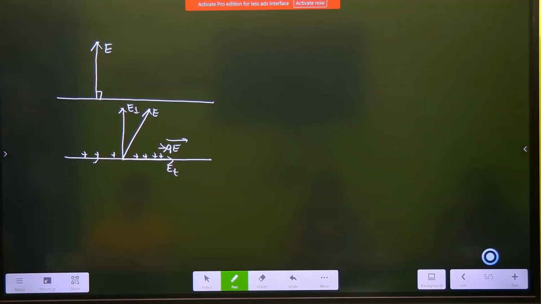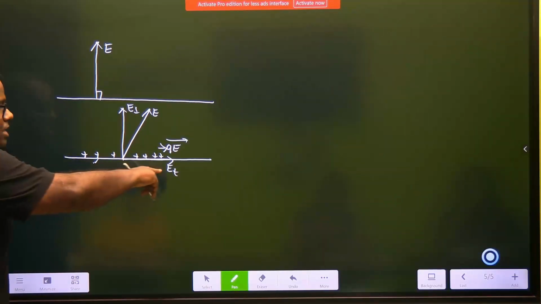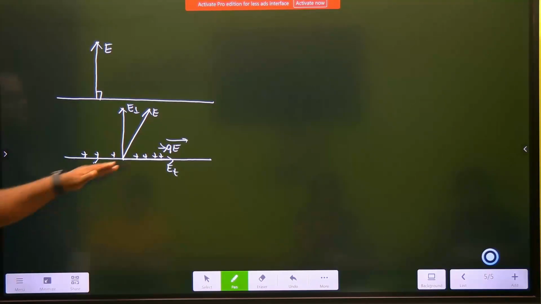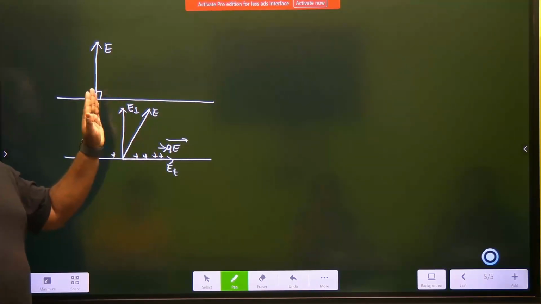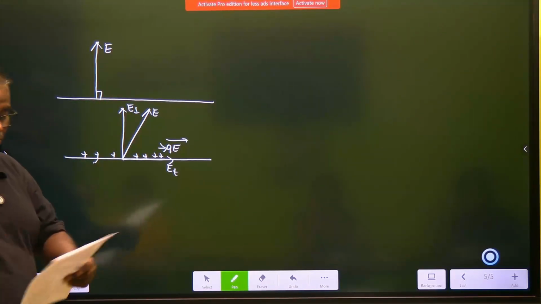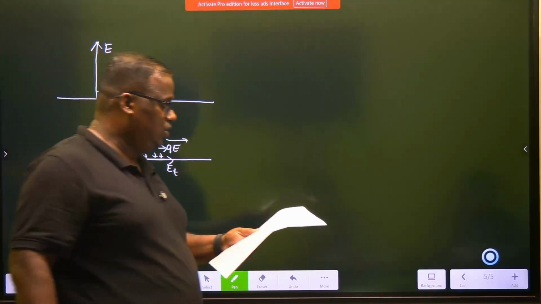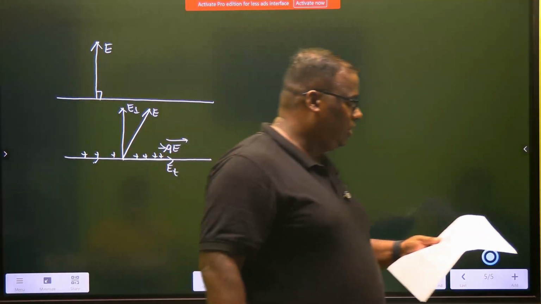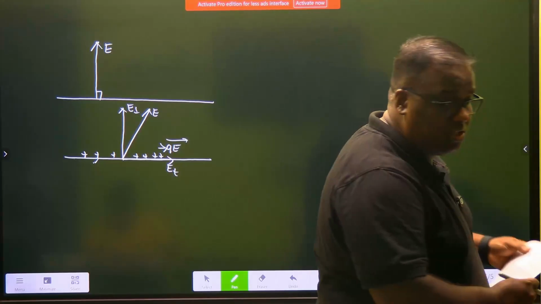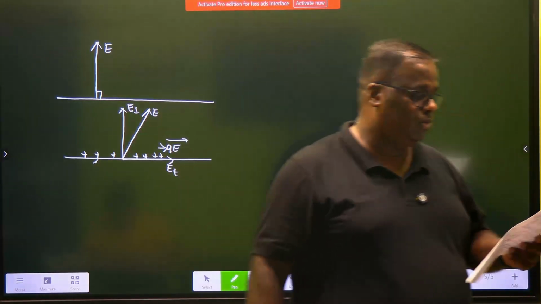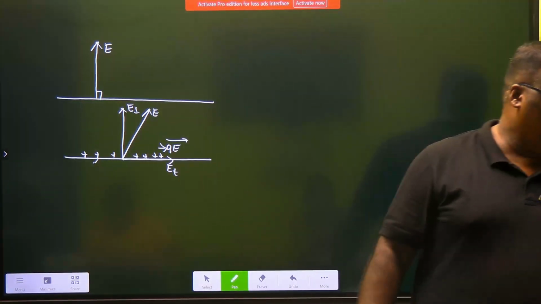But in electrostatics, charges cannot move. So this contradicts the thought process that there is a tangential component. So if there is no tangential component, the only possibility is that you have only a perpendicular one. So that's what we are writing: if the field had a tangential component, free charges on the conductor would experience force and move along the surface.